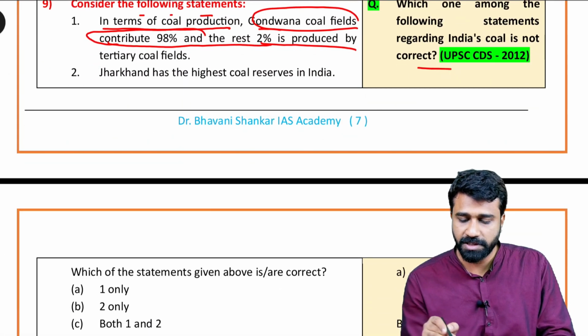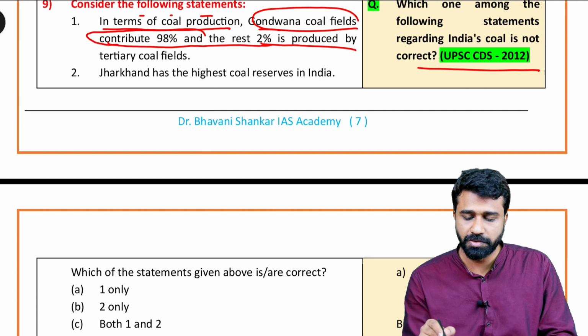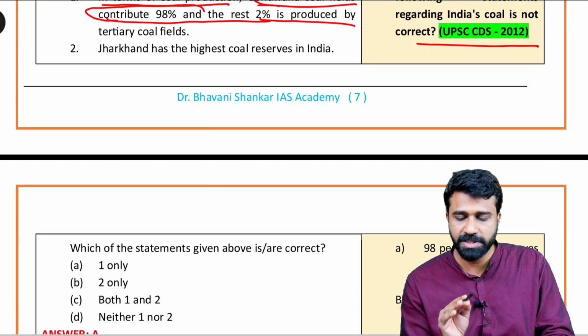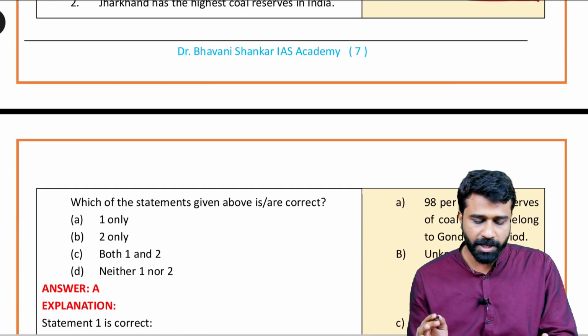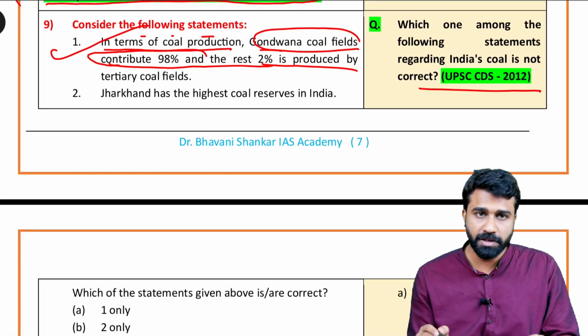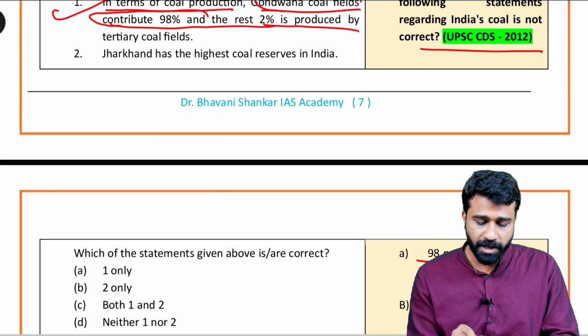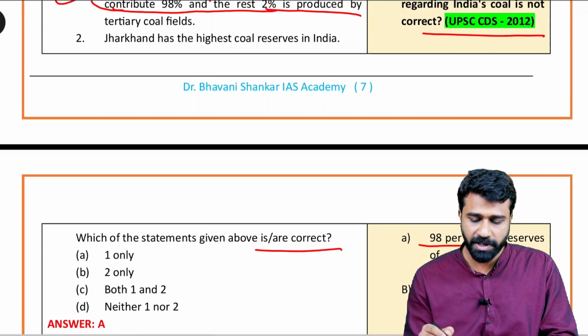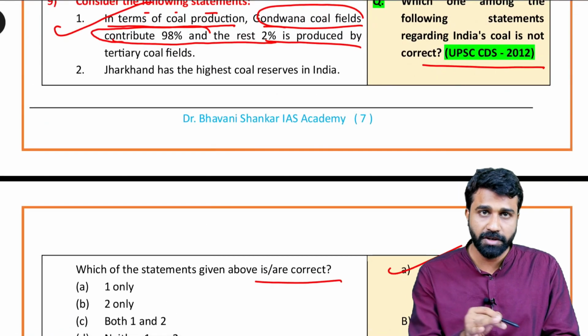This question was asked in 2000, and a similar theme was repeated in 2012: which of the following statements on India's coal is not correct? They have given you the percentages here. The first statement is absolutely correct, no problem at all. Here the first statement is also correct, and we have taken that one.